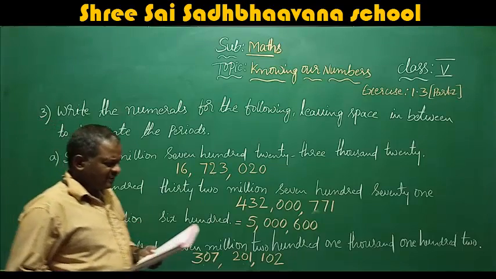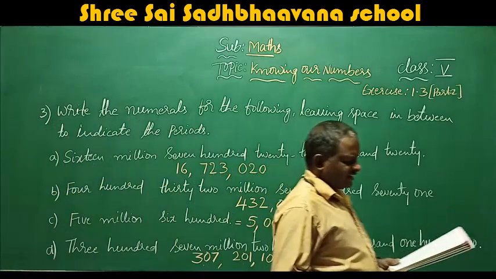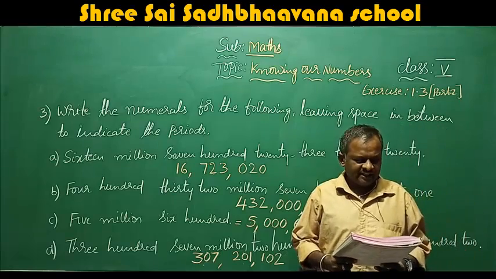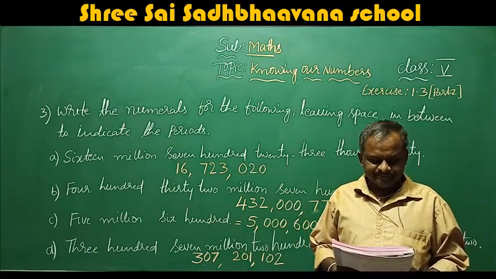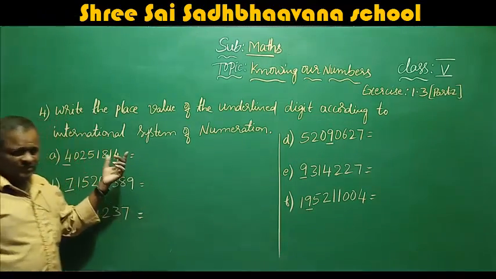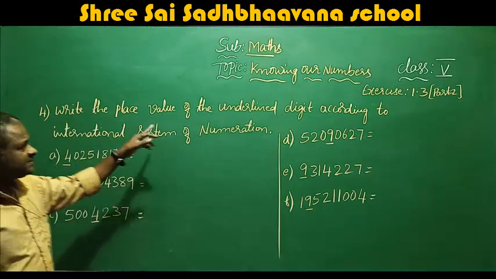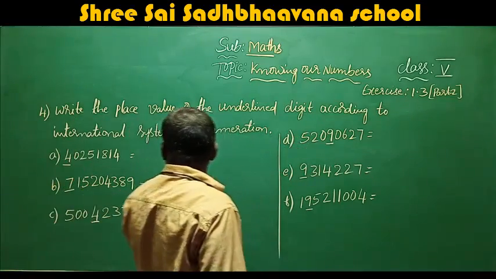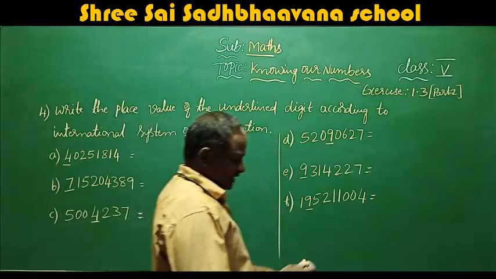Next, the fourth main: write the place value of the underlined digits according to the International System of Numeration.